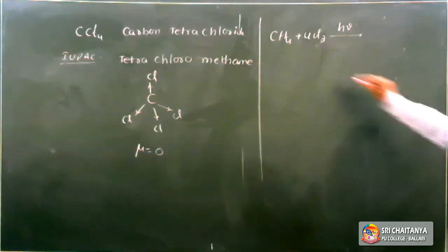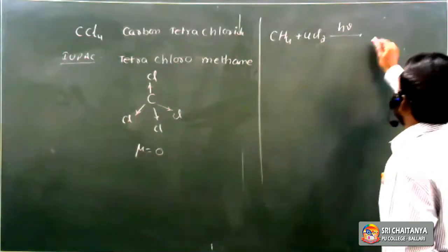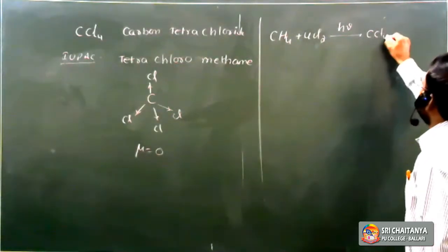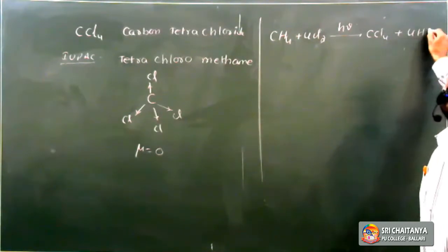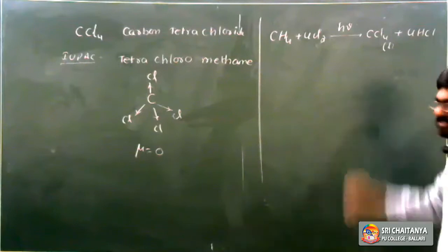We know it is a free radical substitution mechanism. All the hydrogens are replaced by chlorine. It is a chain reaction. Carbon tetrachloride is formed, and it is in a liquid state.